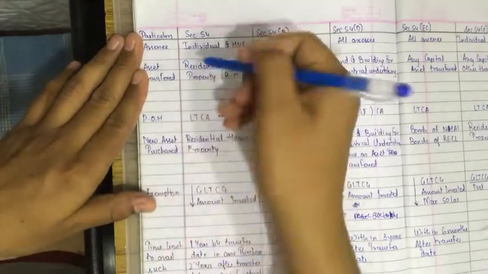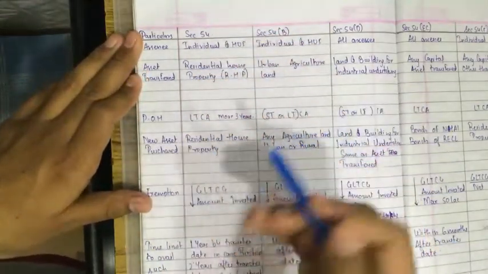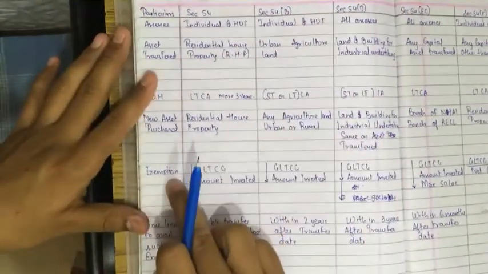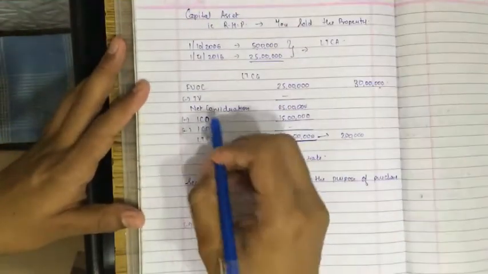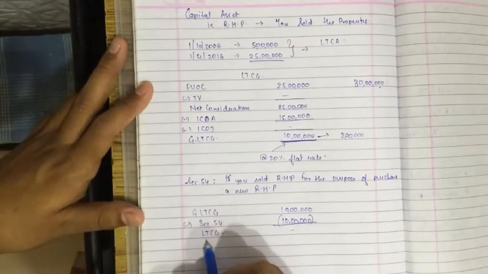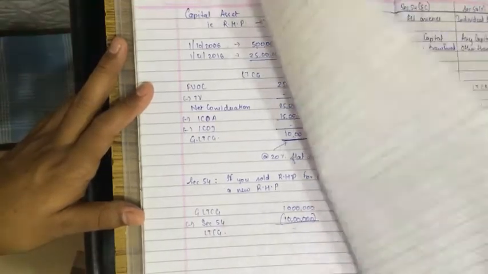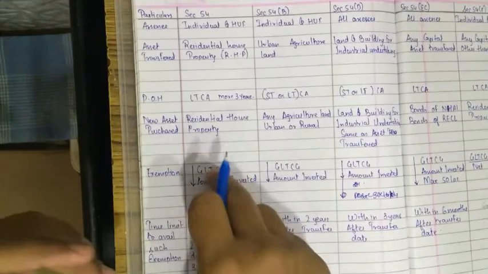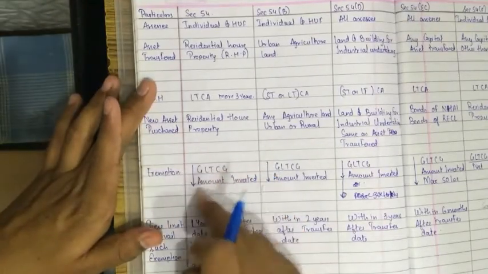New asset purchase. The new asset purchase should be the residential house property only. Exemption. Gross long-term capital gain. This will be gross long-term capital gain, and afterward this will become net long-term capital gain. The exemption will be gross long-term capital gain or amount invested.